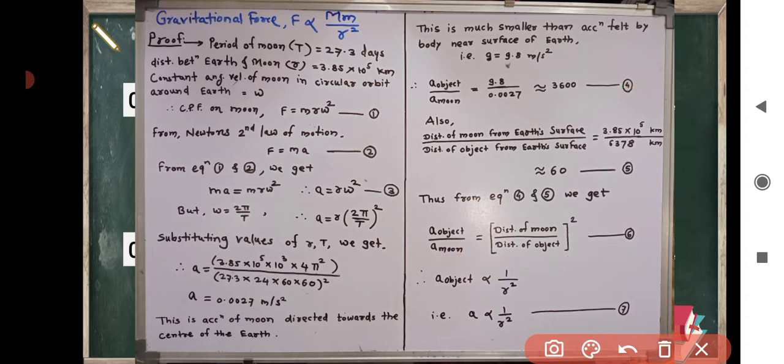Therefore the acceleration of object is inversely proportional to square of distance of object from center of earth, that is a is inversely proportional to square of distance.